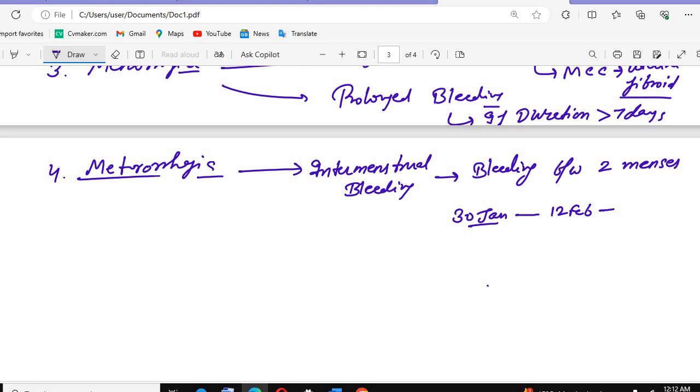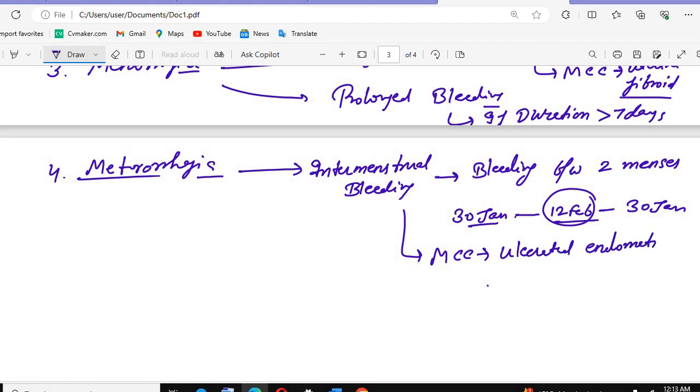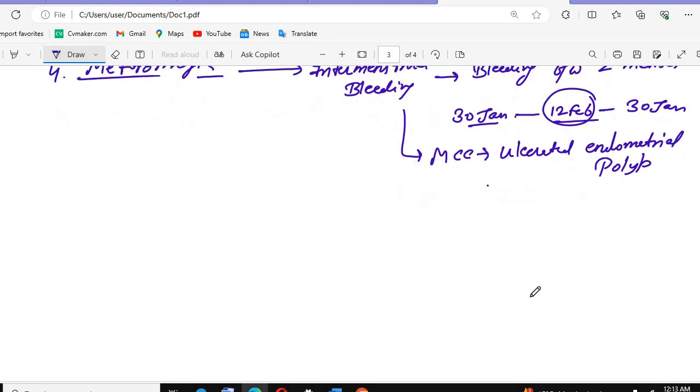If the average cycle is 30 days, and you got menses on 30 Jan, you should have the menses on the 13th Feb, but again you got the bleeding on 12 Feb, so we call it intermenstrual bleeding. And the most common cause is the ulcerated endometrial polyp. I told you it is an outgrowth, so we call it the endometrial polyp.